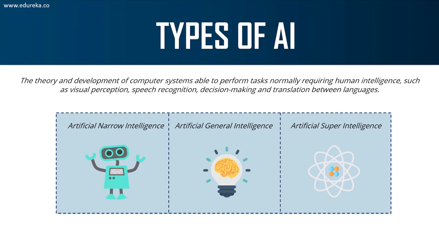And there are also many who question whether it would be desirable. For example, Stephen Hawking warned that strong AI would take off on its own and redesign itself at an ever increasing rate. Humans, who are limited by slow biological evolution, couldn't compete and would be superseded. Right, so we have a lot of tech giants and a lot of geniuses who are worried that if strong AI is ever implemented, it might take over the world.